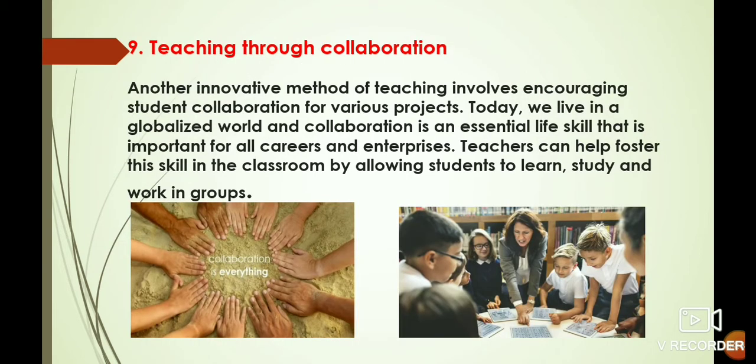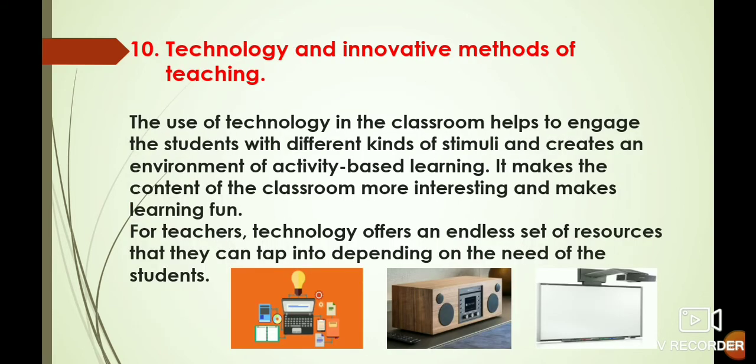And teaching through collaboration. Another innovative method of teaching involves encouraging students' collaboration for various projects. Today, we live in a globalized world, and collaboration is an essential life skill that is important for all careers and enterprises. Teachers can help foster these skills in the classroom by allowing students to learn, study, and work in groups.